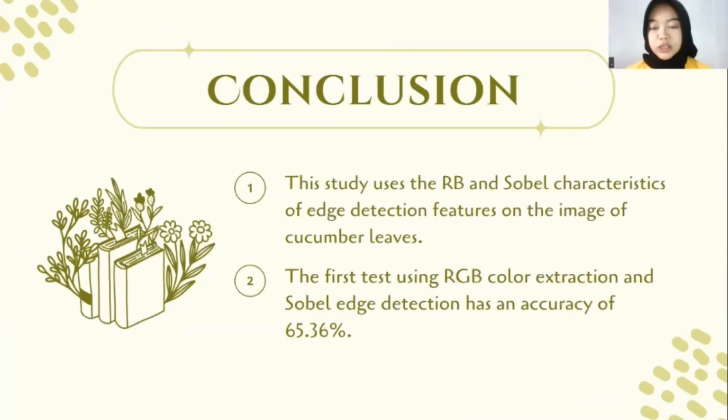To conclude this journal, first, this study used the RGB and Sobel edge detection features on the image of cucumber leaves. Second, the first test using RGB color extraction and Sobel edge detection has an accuracy of 65.36%.